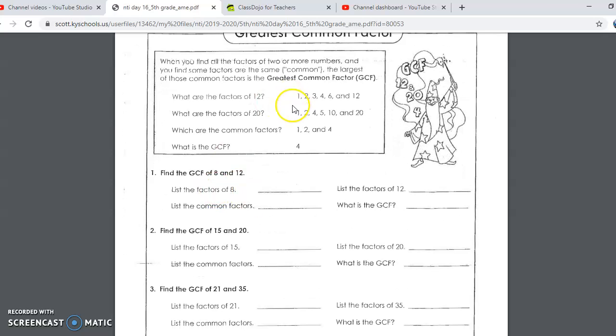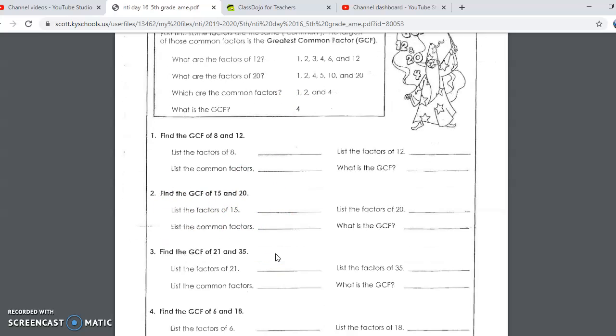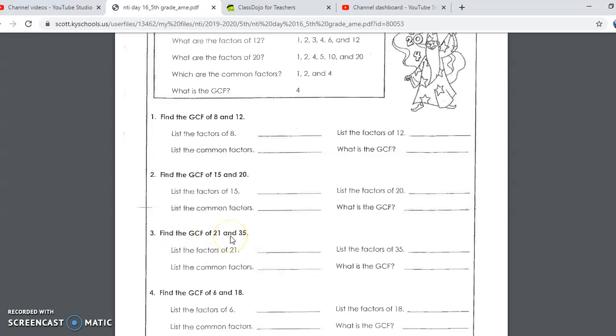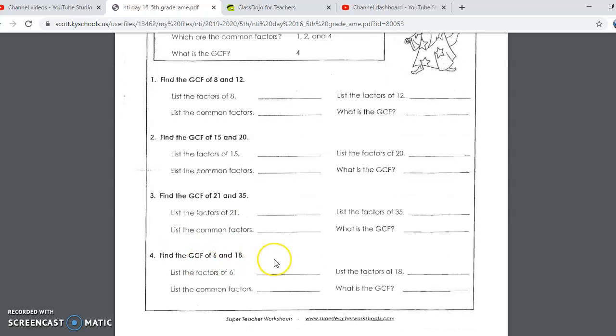So then you'll be doing that same process for 8 and 12. And then, hey, look, they did some of the work for you. You can just write it here. And then 15 and 20, same thing. 20 is up here. Some of your work's already finished. Greatest common factor of 21 and 35. Greatest common factor of 6 and 18.